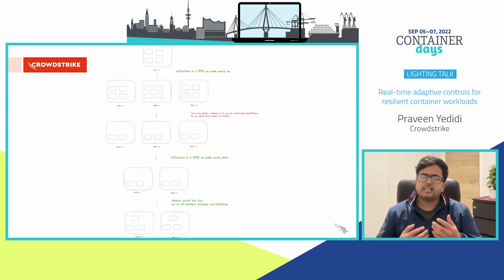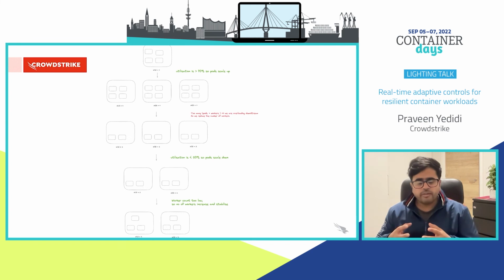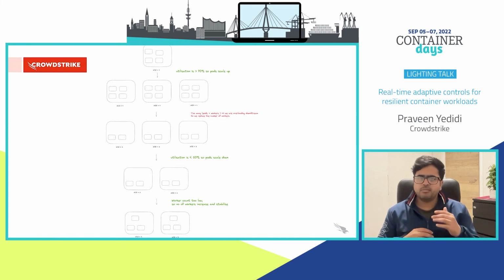Now that we understand the math behind this, let's go through an adaptive concurrency system and look at how we can use worker pool capacity utilization to drive an autoscaling strategy. At the top of the screen, we have 1 pod with 4 workers in it. The utilization in that case is 80%, which is greater than 70%, and our autoscaler will notice this and add 2 more pods. So now we have 3 pods with 4 workers each.